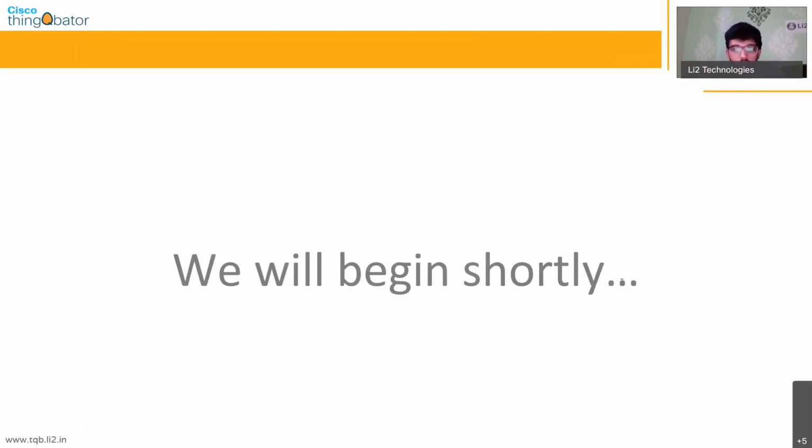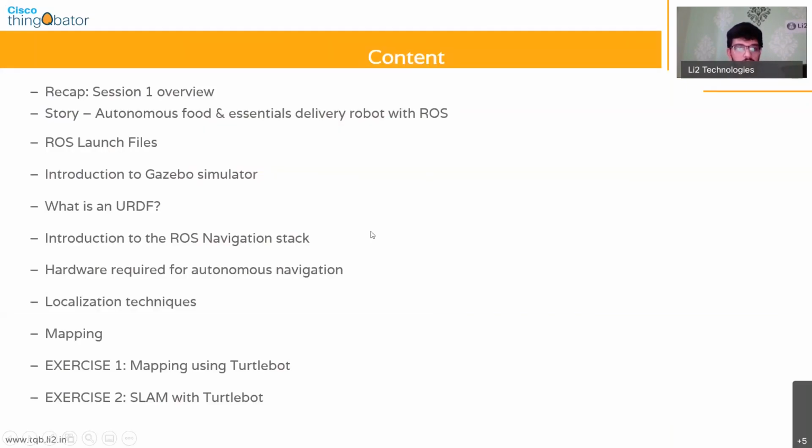Before I begin today's session, does anyone have any questions about what was taught yesterday? I will go through a recap of exactly what we did yesterday. This is how we're going to be structuring it. First, a small recap of yesterday, and then I'll go through the purpose of why we're doing this.